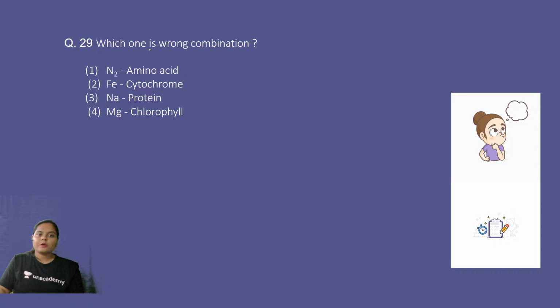Next. Which one is the wrong combination? Nitrogen, amino acid; iron, cytochrome; sodium, protein; magnesium, chlorophyll. Very easy question. We know that amino acid does contain nitrogen in the amino form. Cytochromes contain iron. Chlorophyll contains magnesium in the center of the porphyrin head. Sodium is not found in protein. Very easy question, right? So the right answer is option number 3.